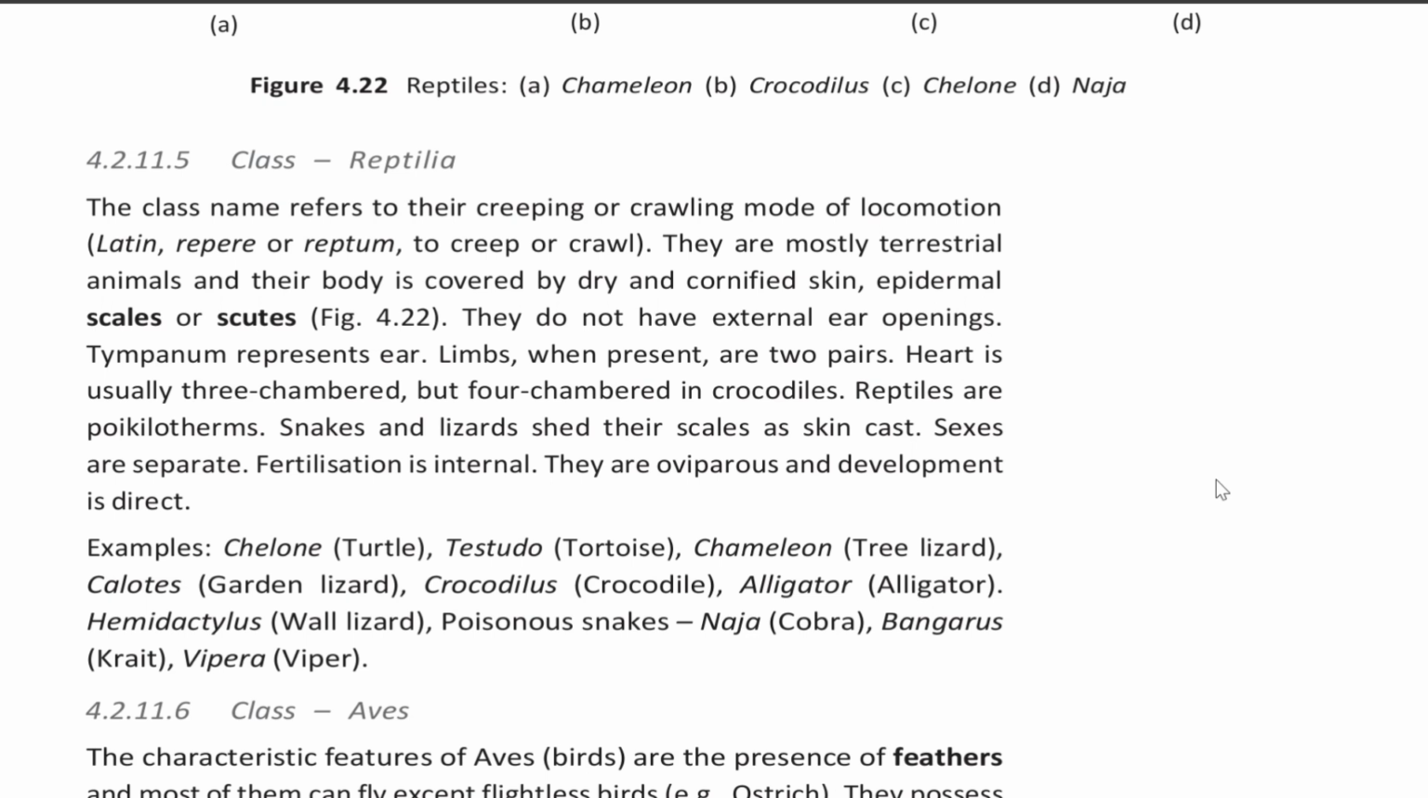Examples: Chelone, that is turtle, Testudo, that is tortoise, Chamaeleon, that is tree lizard, Calotes, that is garden lizard, Crocodilus, that is crocodile, Alligator, that is alligator, and Hemidactylus, that is wall lizard; poisonous snakes, that is Naja, cobra, Bungarus, that is krait, and Vipera, that is viper.